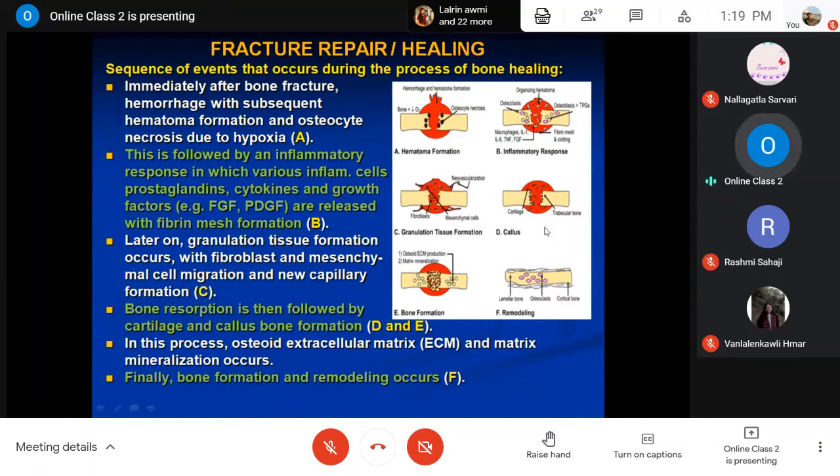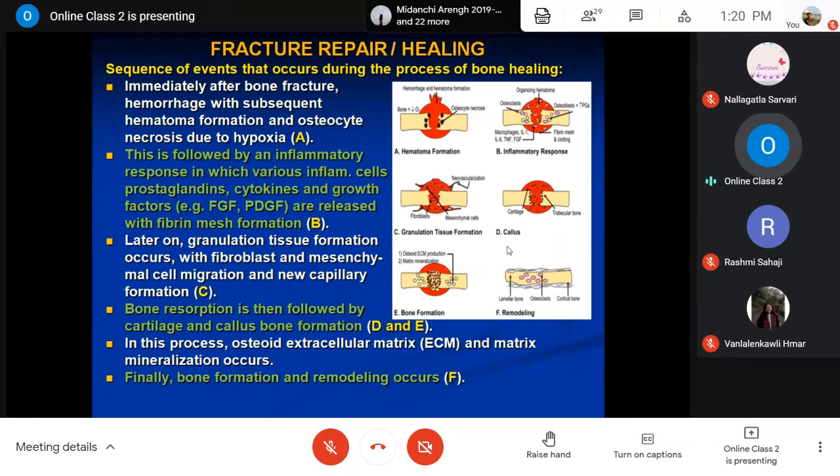In this case, what happens is that the bone resorption is followed by formation of newly formed cartilage. So then it will become a little bit harder. It is not that hard as a bone.